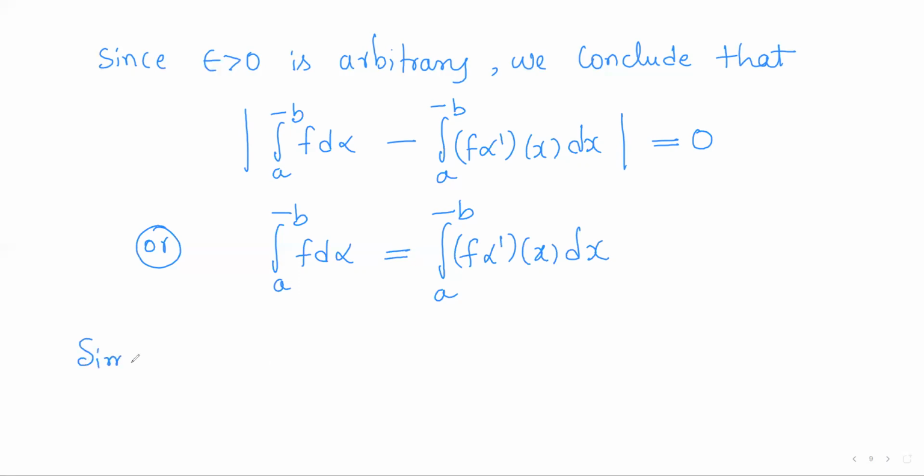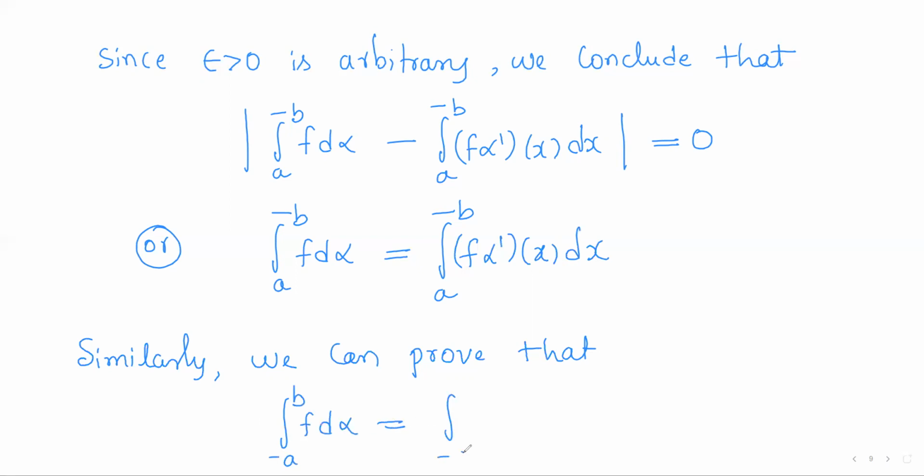In a similar way, we can prove that their corresponding lower integrals are also equal. So wherever we have chosen the upper Riemann-Stieltjes sums, choose the lower Riemann-Stieltjes sums, and wherever we have chosen upper Riemann sum, choose lower Riemann sum. So wherever you have UP f alpha dash, choose LP f alpha dash. So repeating the procedure for lower sums, we get the lower Riemann-Stieltjes integral of f is equal to the lower Riemann integral of f alpha dash of x.